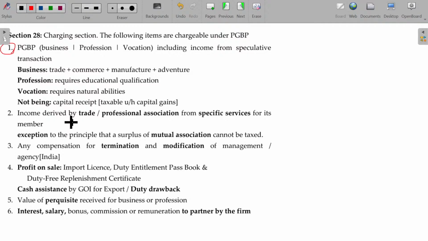Second one being income derived from trade or professional association from specific services for its members. Is that okay? Now, there is a club. Or maybe in flats, we may have flat associations. Its main purpose is to keep the flats neat and tidy. Is that clear?